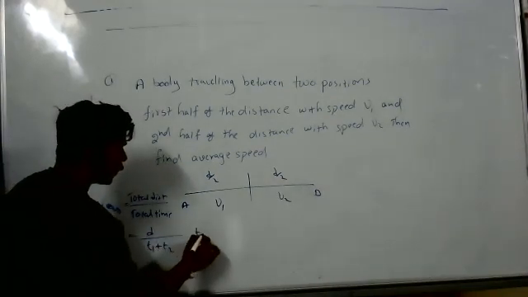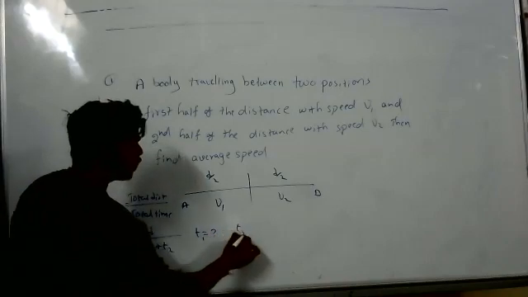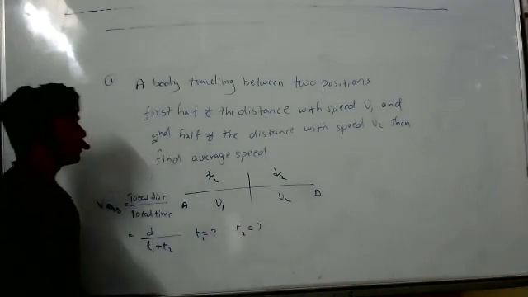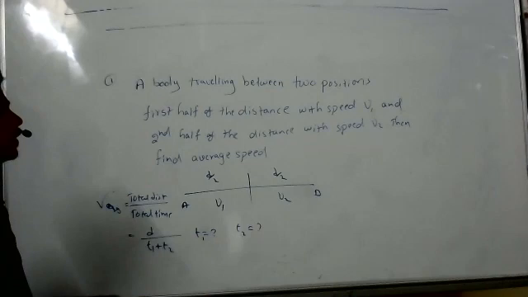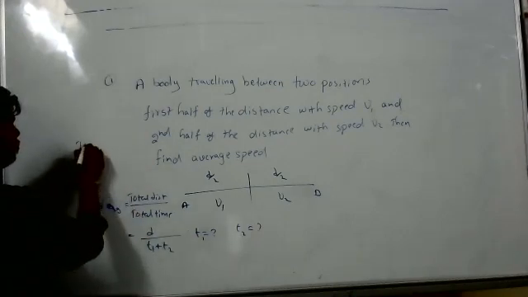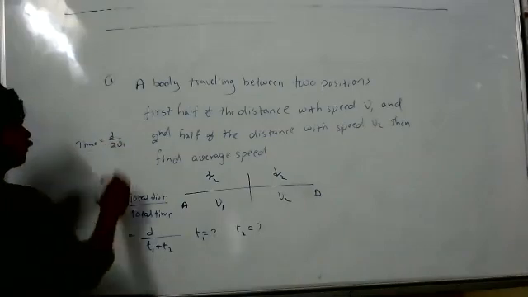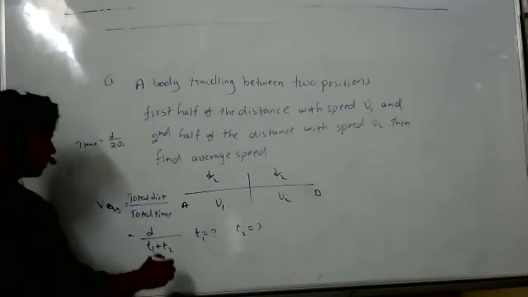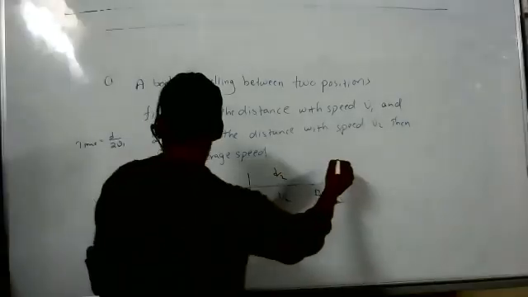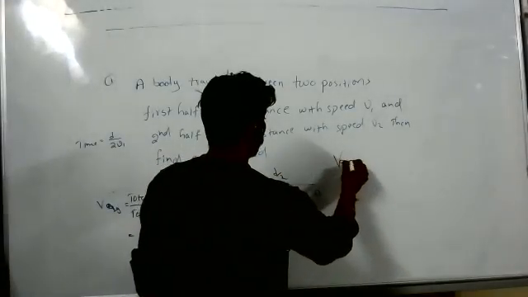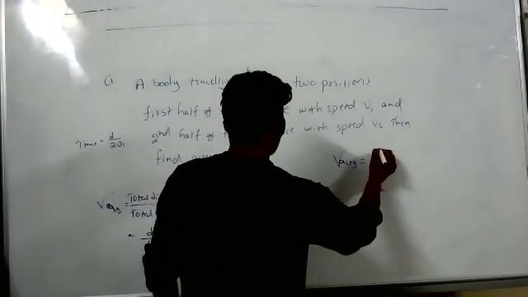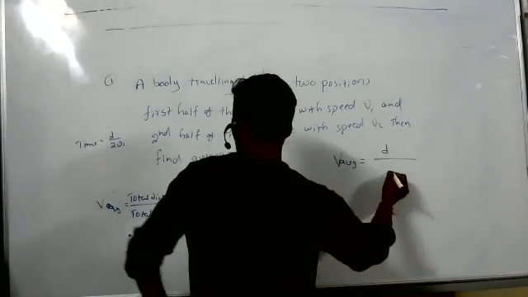Now tell me what is T1 and what is T2? D by 2 V1. Time formula is distance by velocity. So D by 2 V1. So V average equal to total distance D by total time.